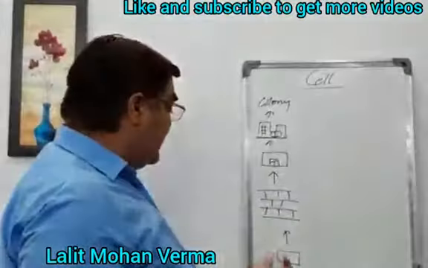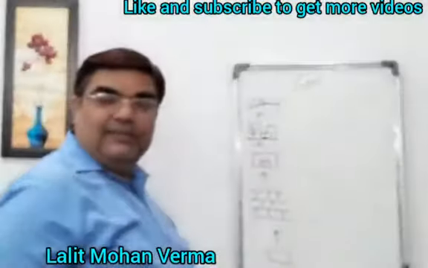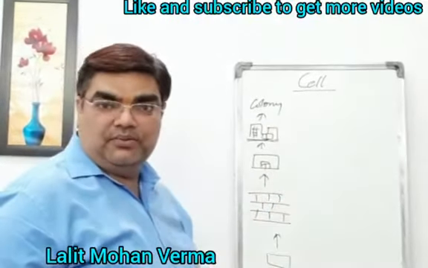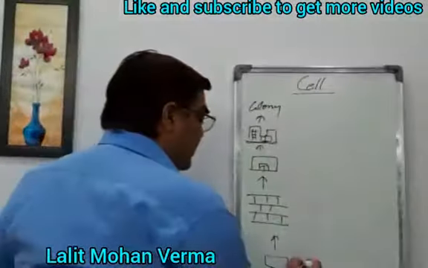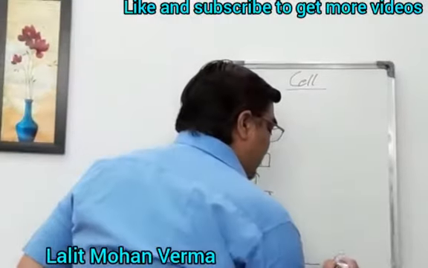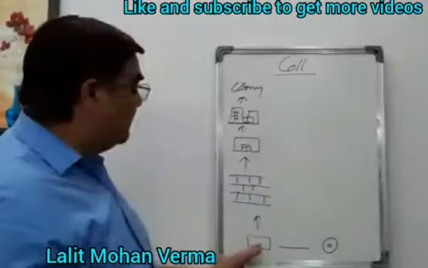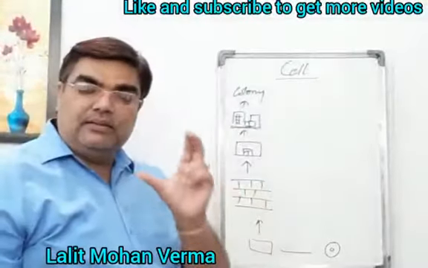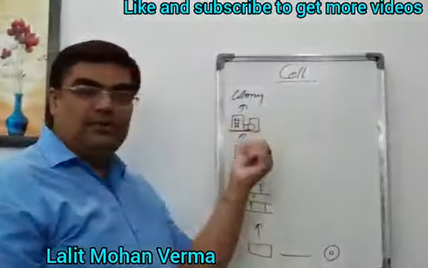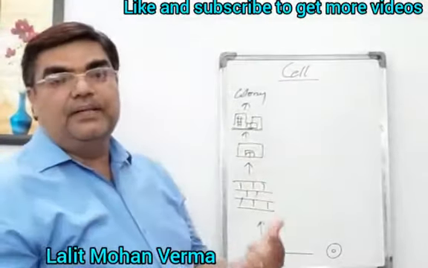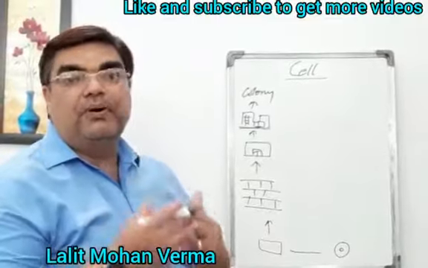So as we are taking the brick over there to build a house, here we'll take a cell. Just like the brick is the fundamental unit of this house, the cell is the fundamental and basic unit of the body.